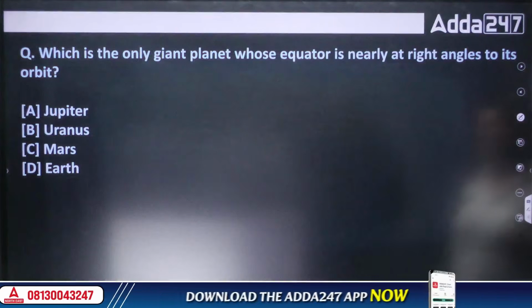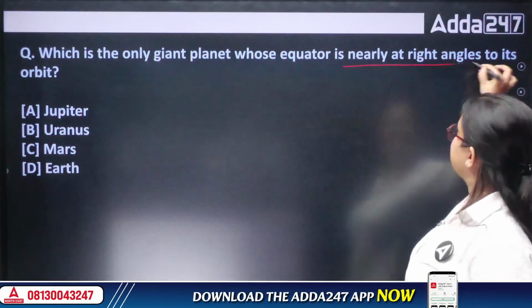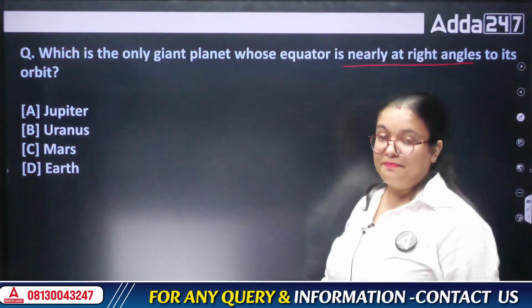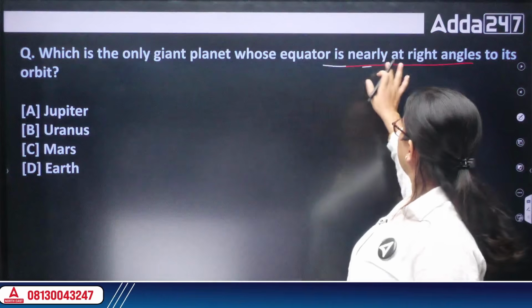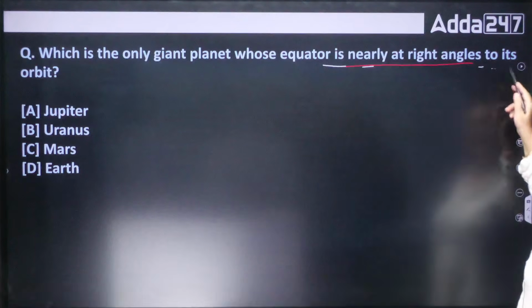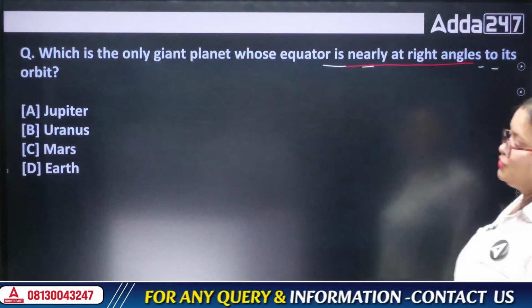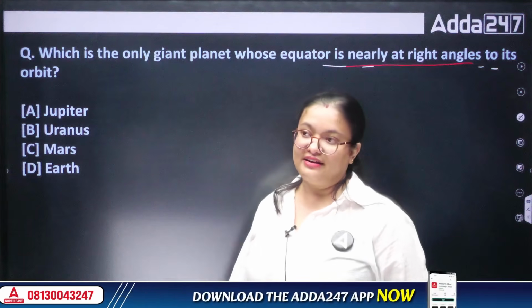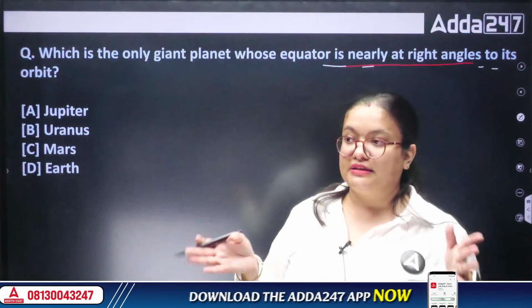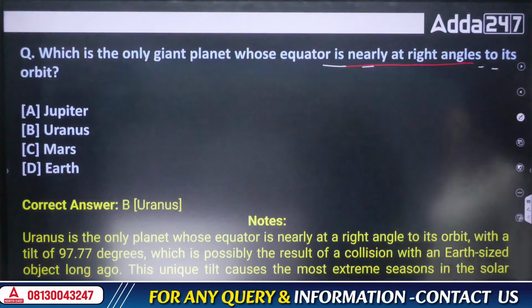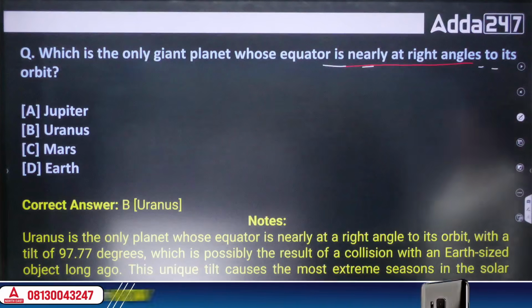Next question, which is the only giant planet whose equator is nearly at right angles due to its orbit? It is a planet which is tilted at right angles, and it also rotates in the opposite direction. Our Earth rotates in an anti-clockwise direction, while this is the planet which rotates in a clockwise direction along with the planet Venus.